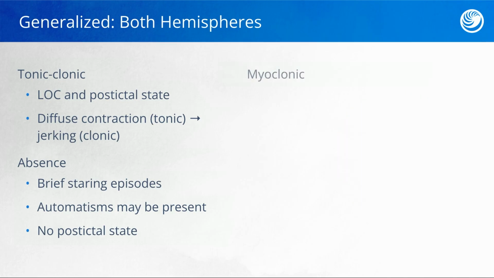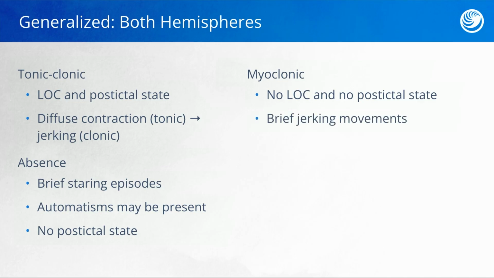Next, we have myoclonic seizures. Now with this type of seizure, the client usually does not have a loss of consciousness and there is no post-ictal state, meaning there's no recovery period. These type of seizures are defined by brief jerking movements of the limbs and extremities. So this client doesn't have that sudden muscular contraction associated with the tonic phase of tonic-clonic, but they do have that clonic movement, the jerking of the limbs. With this comes a loss of balance and the client is most likely to fall.